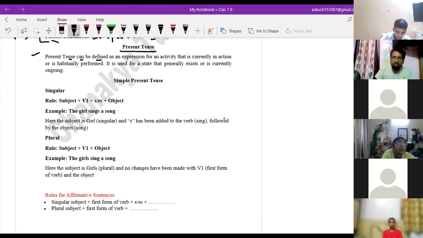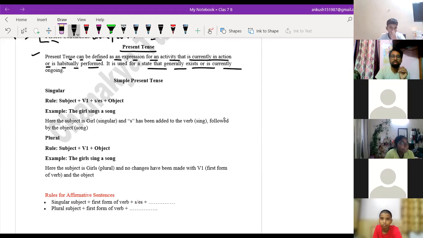Present tense can be defined as an expression for an activity that is currently in action or is habitually performed. I just told you that the things which are habitually performed may be stated through the present tense. It is used for a state that generally exists or is currently ongoing. Present means this time. Suppose we are involved in the class now, so I take class. This is a present time. That is why I use simple present tense: I take class.